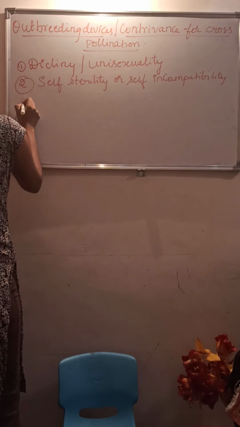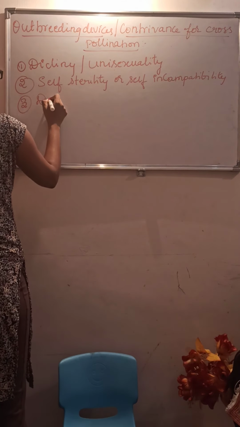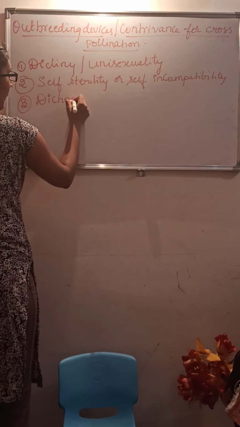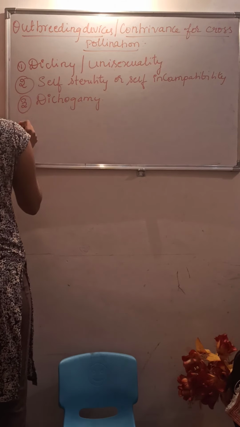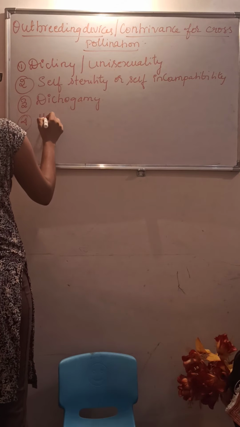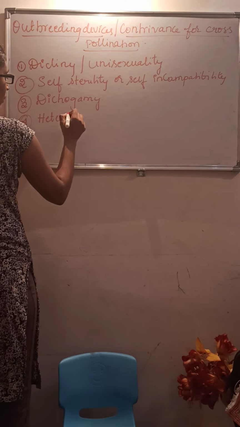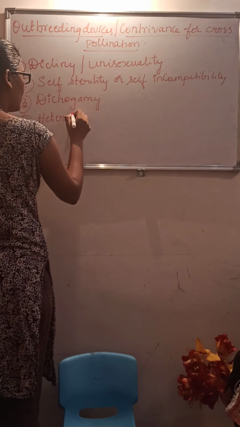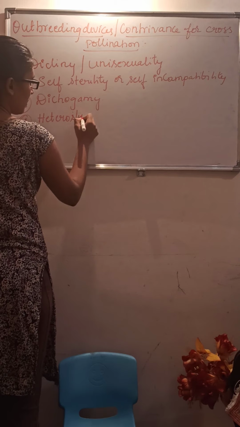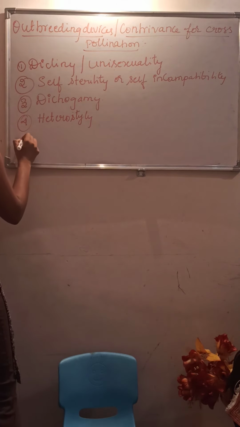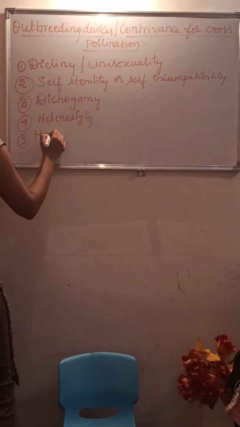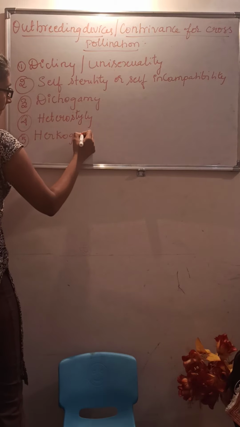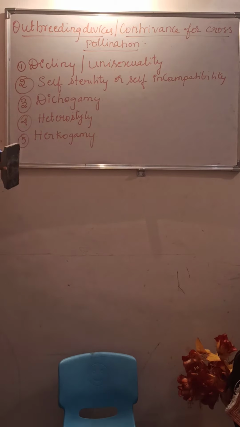Incompatibility. Third one is dichogamy. Fourth one is heterostyle. Next one is hercogamy. So these are the outbreeding devices. So here, why are outbreeding devices necessary?